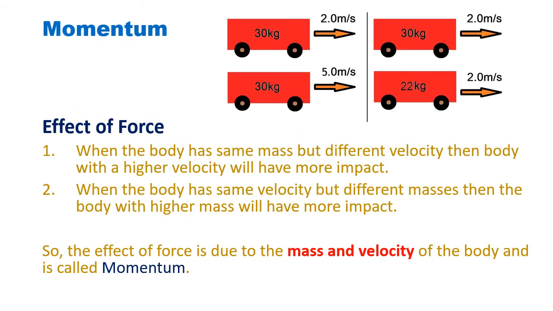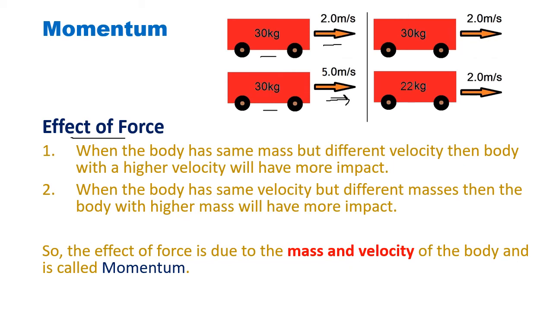The next topic is now momentum. So inertia is done and the first law is over. The next topic is about momentum. Now to understand momentum, let us see the effect of force. Case 1. There are two bodies having same mass, but the velocity is different. This is 2 meter per second, this is 5 meter per second. These two bodies go and hit something. Who will have more effect? You will say obviously the body with more velocity will have more effect.